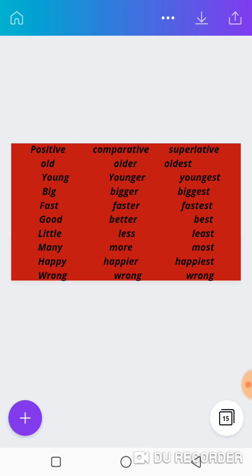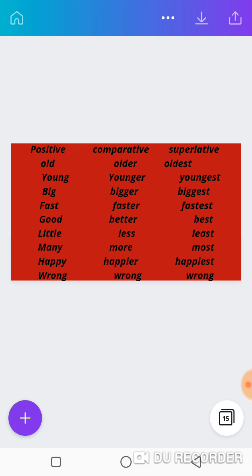Qualify just one noun. He is a young man. She is a young girl. He is an old man. The book is big. She is very fast. I have a good handwriting. You use that positive when you are talking about yourself or just one person. But comparative, that's older, younger, bigger, faster, better, less, more, happier, wrong, is used to compare what?